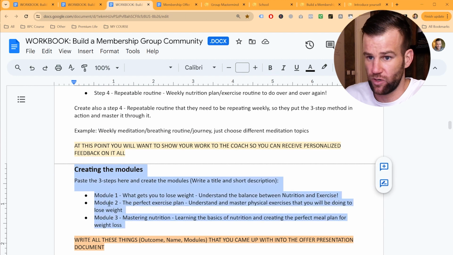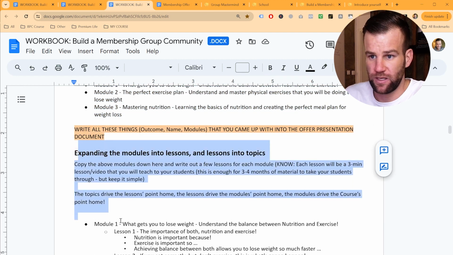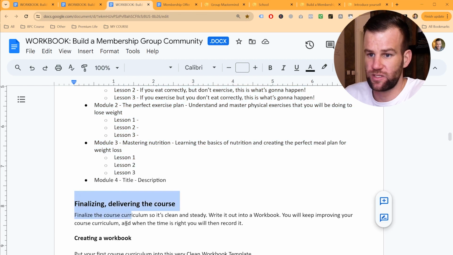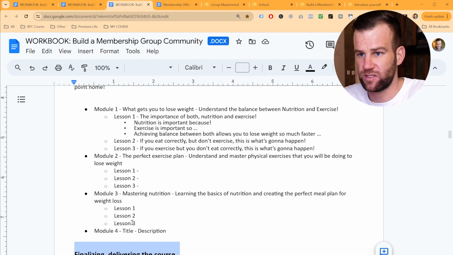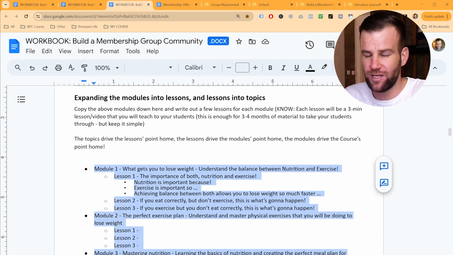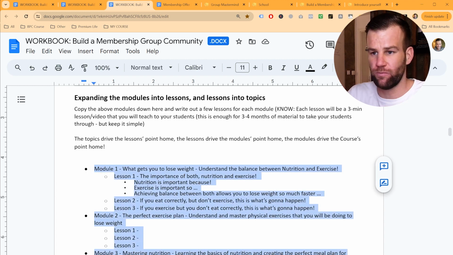Topic 4, create the modules. Topic 5 is expand those modules, right? And then topic 6, you see, my course is more advanced, right? I don't want you to go that much in depth. Be simple and concise to begin, I just need you to complete this curriculum in the simplest way possible so you can begin somewhere, right?